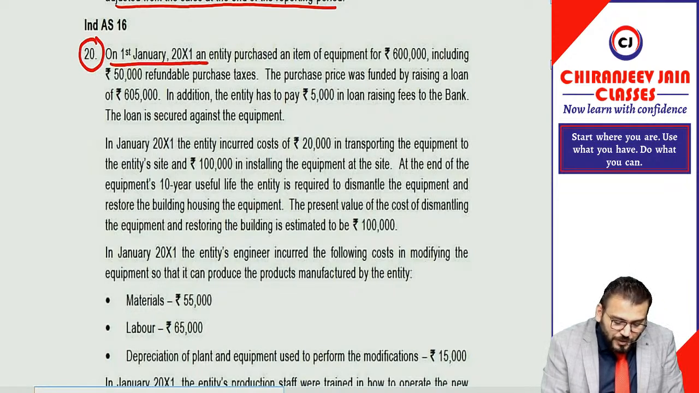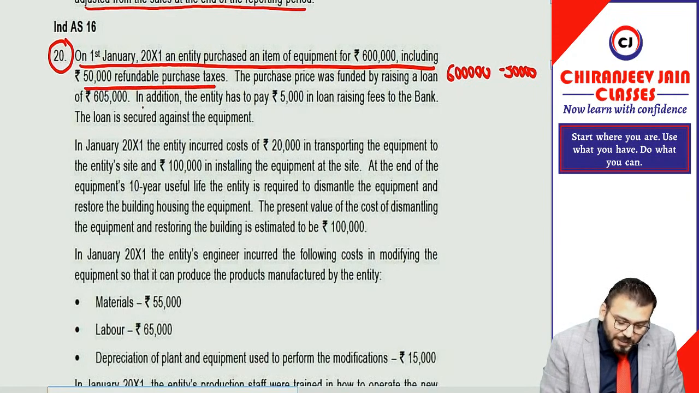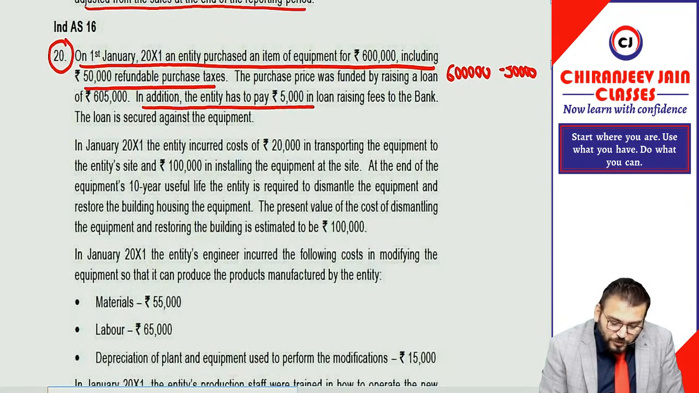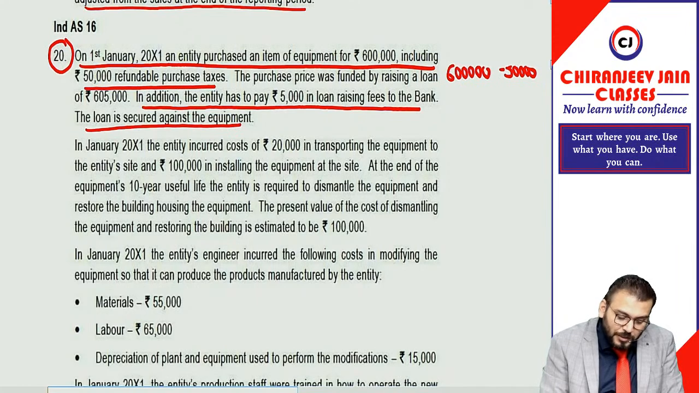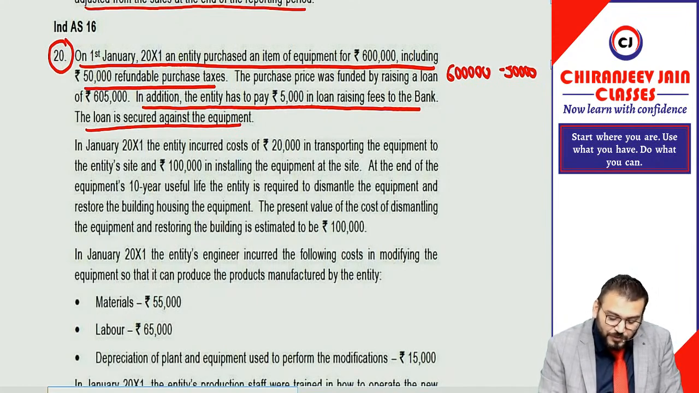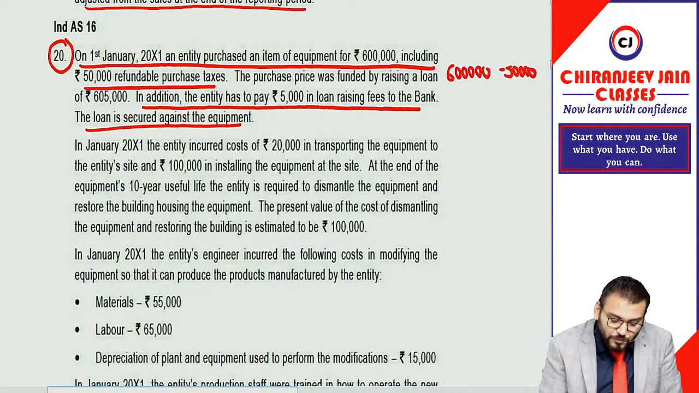On 1st Jan 2001, the entity purchased an item of equipment for 6 lakh, including 50,000 refundable purchase tax. Means 6 lakh minus 50,000, because it is refundable, so it will not be included in cost price. In addition, the entity has to pay 5,000 in loan raising fee to the bank. The loan is secured against the equipment. Loan raising fee is a transaction cost, and transaction cost for any loan will be deducted from the amount of loan proceeds. So this will not be capitalized.